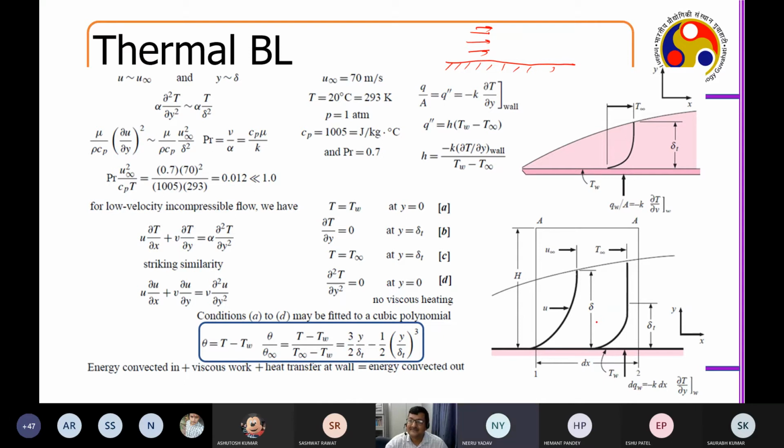Sir, hydrodynamic boundary layer will form first. Yes, very nice. So initially the hydrodynamic boundary layer will form because if there is no mass, there is no conduction or convection, correct? What will be the heat transfer if there is no mass around, right? And then you will see that once this hydrodynamic boundary layer forms, apart from the leading edge, if I just go a little bit downstream from the leading edge, your thermal boundary layer will form.